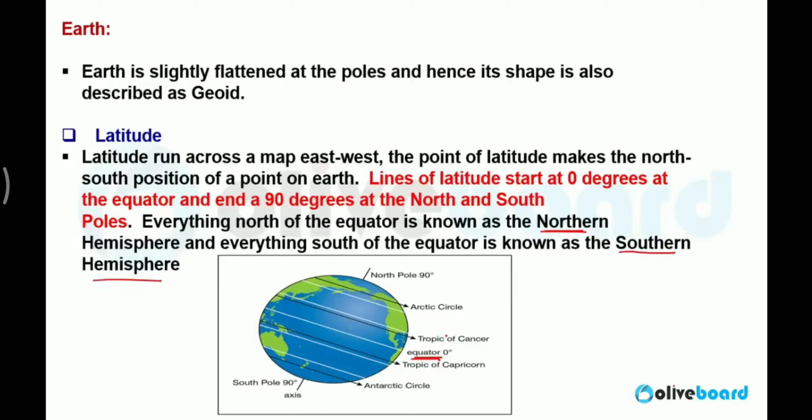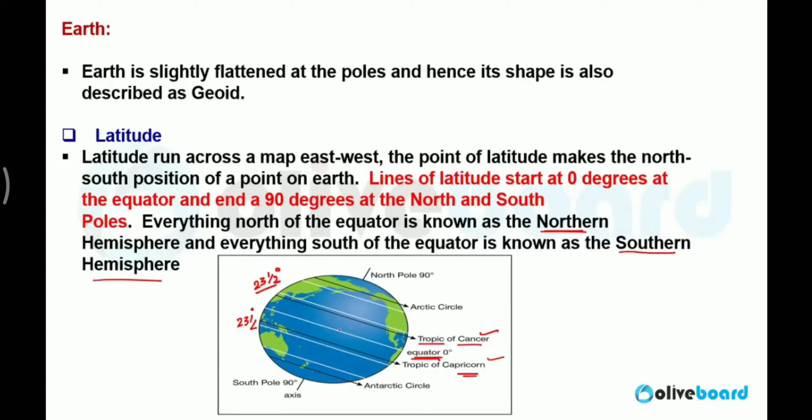Now, what is Tropic of Cancer and Tropic of Capricorn? 23.5 degree north. The line which is drawn above the equator, 23.5 degree north, that is called Tropic of Cancer. And the line which is drawn 23.5 degrees south, that is called Tropic of Capricorn.